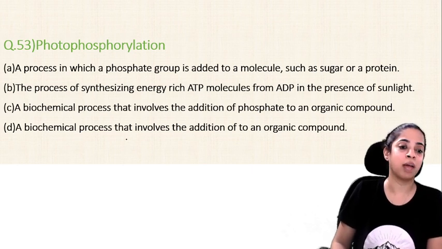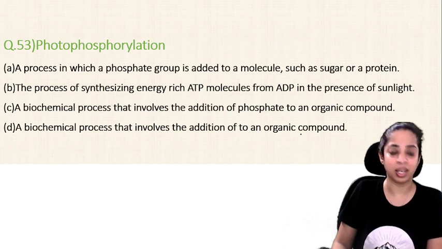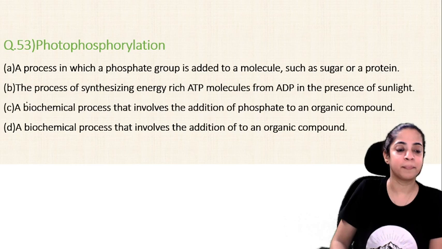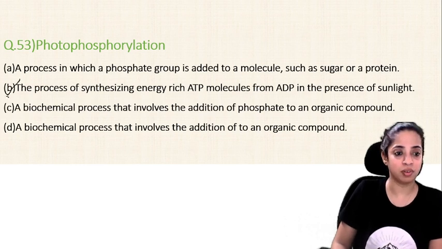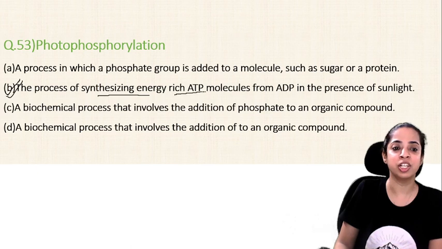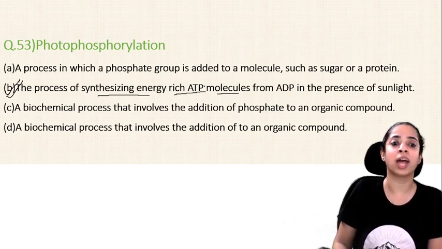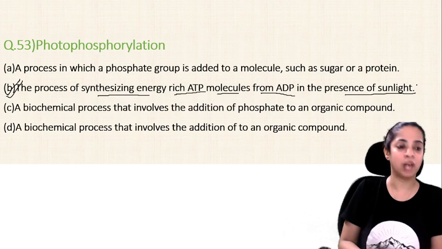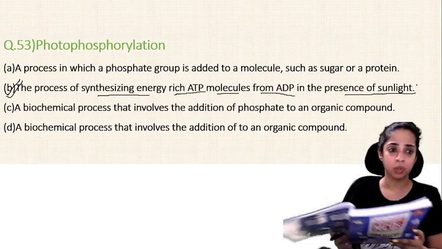Or a biochemical process that involves the addition of an organic compound? I hope by now you have done that. This is the process of synthesizing energy-rich ATP molecules from ADP in the presence of sunlight. I'll read the explanation here. What is written here?